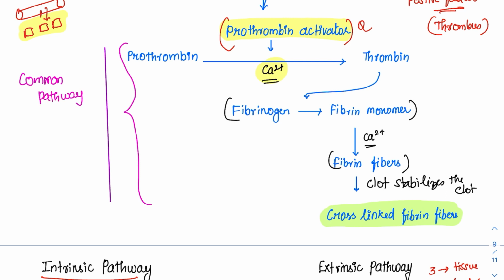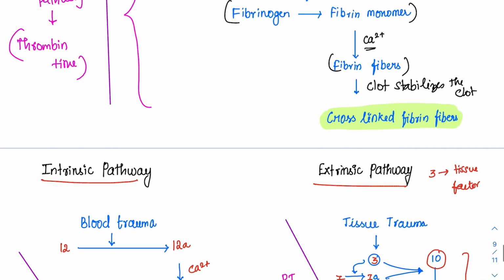And what is the test that is used to do the common pathway? That is thrombin time. So thrombin time is the one which is used to detect the common pathway. For the intrinsic pathway, it is PTT. Extrinsic pathway, it is PT. Then for the common pathway, it is TT. That is the thrombin time.